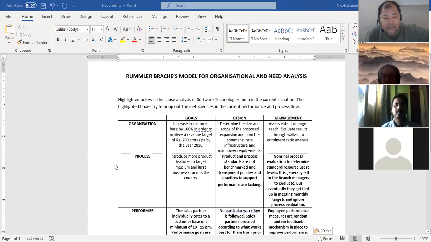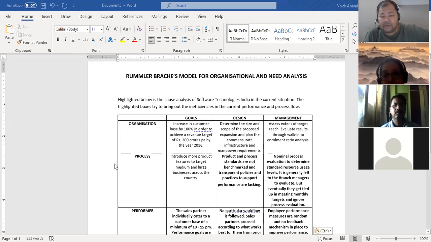Let's go through this example. Maybe it will add some more clarity. So I have taken a hypothetical name. Okay, let's say a software technology, some training company. The root cause was that the company had launched a new product. The sale was not very good.